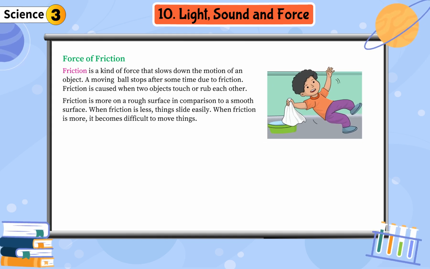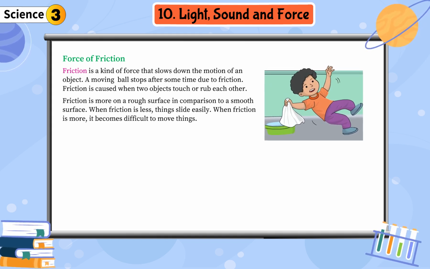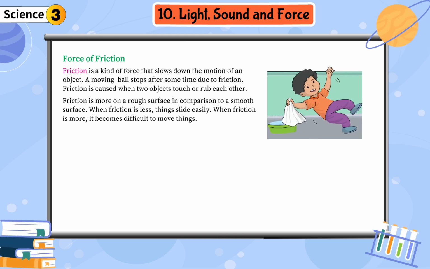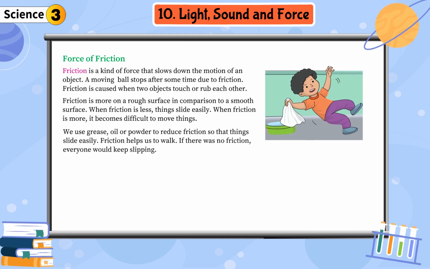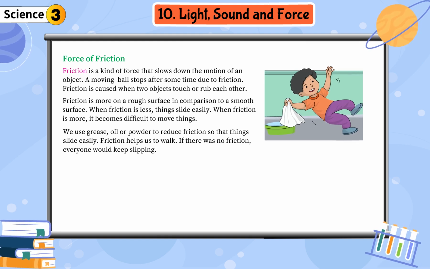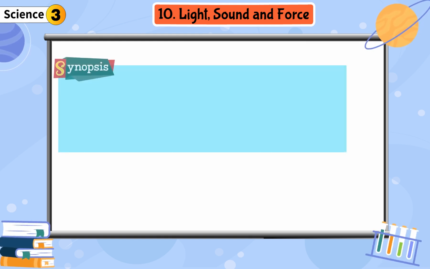When friction is less, things slide easily. When friction is more, it becomes difficult to move things. We use grease, oil or powder to reduce friction so that things slide easily. Friction helps us to walk. If there was no friction, everyone would keep slipping.